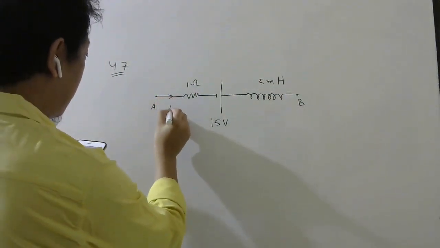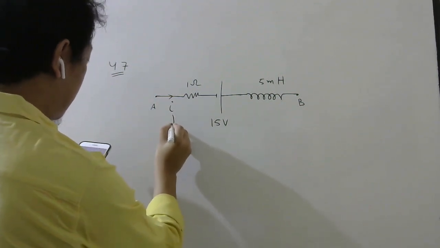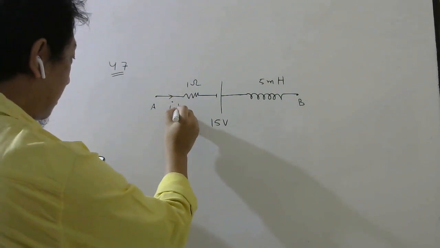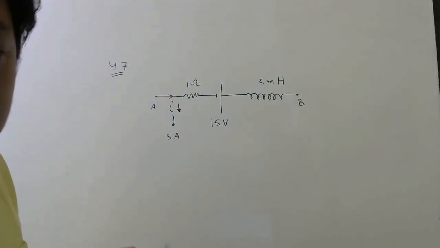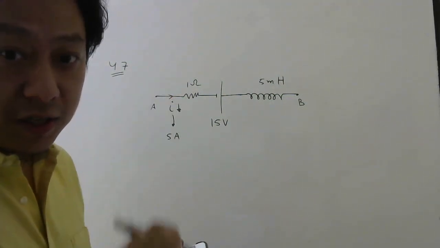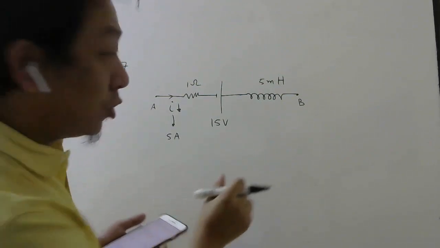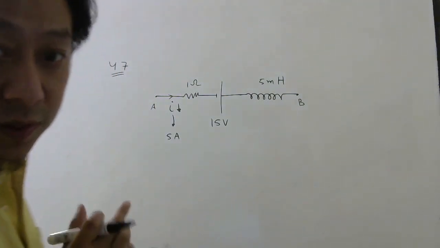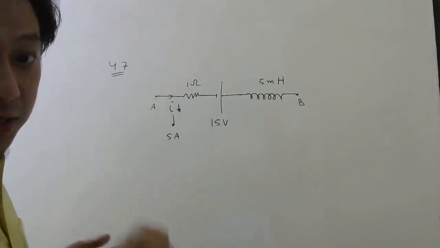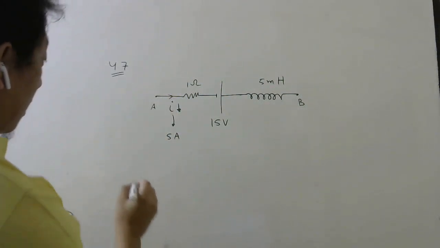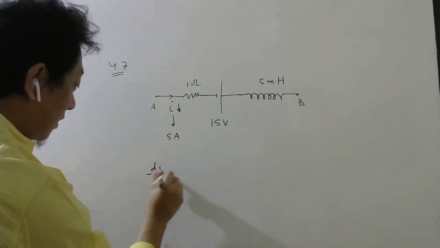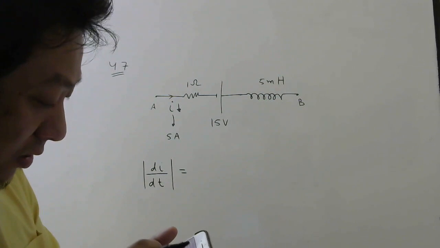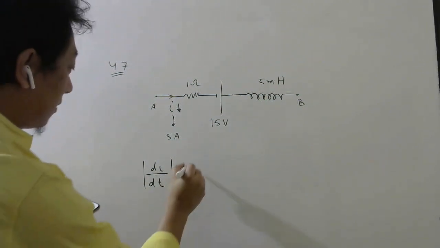Current at some instant is 5 ampere and the current is decreasing. That is important to find out, whether current is decreasing or increasing. Why? Because we need to know the sign of the EMF induced here. They have told you the current is decreasing at the rate, magnitude only they have given, 10 power 3.